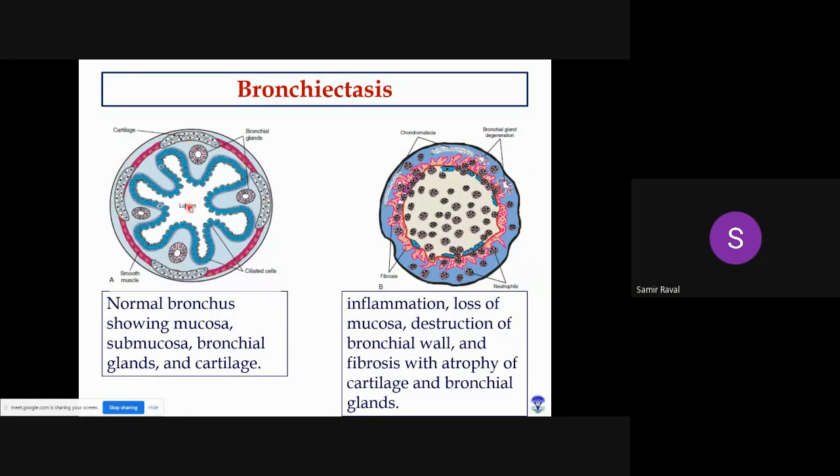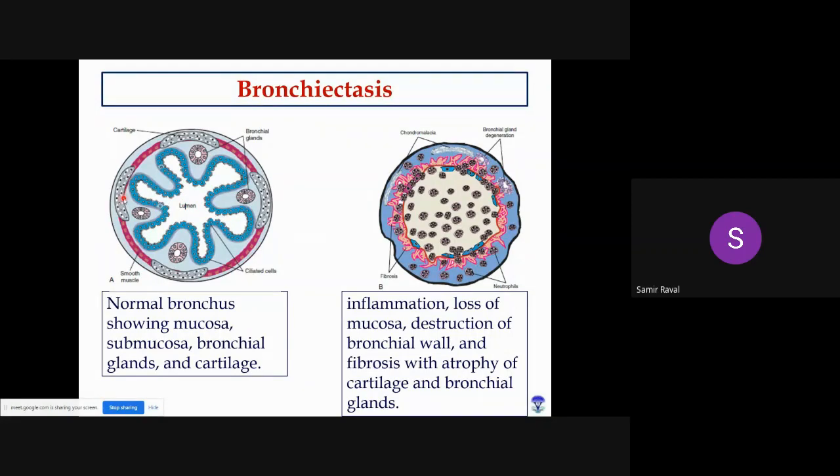This is the lumen, and this is the lining mucosa. Here you can see typical ciliated epithelial cells. Okay, and inside the submucosa you can find bronchial glands, and there are some smooth muscles as well as cartilage, right? These smooth muscles are responsible for maintaining the normal diameter, right? So the bronchi can decrease their diameter by constriction and increase their diameter by relaxation. Whenever there is a bronchospasm, spasm means contraction, the lumen will be decreased, and this is due to constriction of the smooth muscles, right?